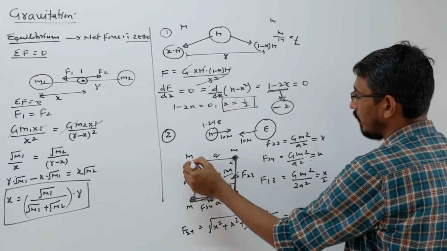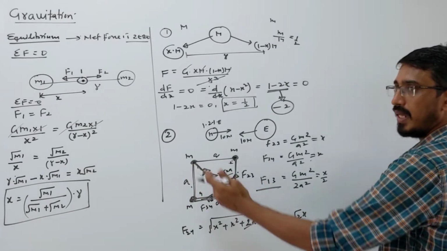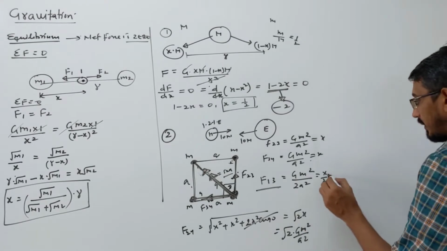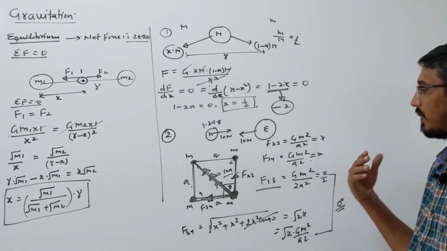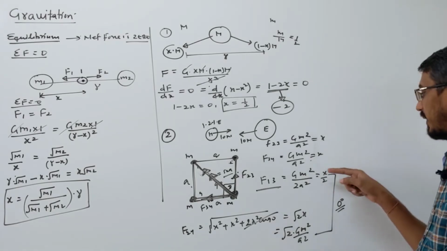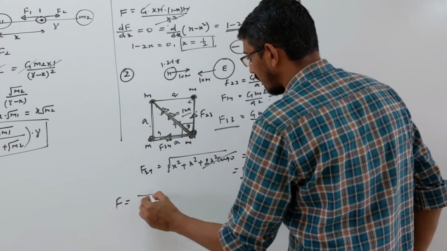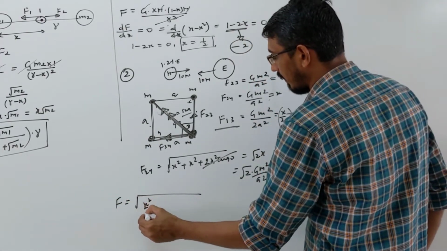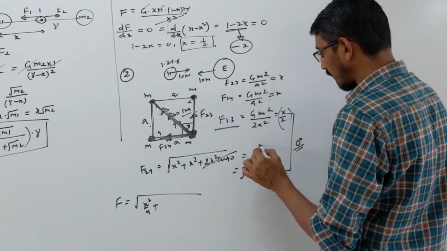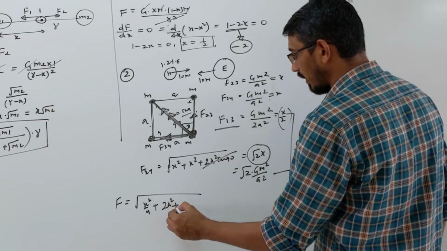Now this force and the force due to the third piece, this one, are in the same direction, along the same line. So the angle between this force and this force is 0 degrees. Again we write the same vector rules and add these two forces. So again you are adding for the final force. What is the answer? Look here, we call this a square, and you write x square by 4, and b square, that force we are calling b square, which becomes root 2 into x square, plus 2ab.